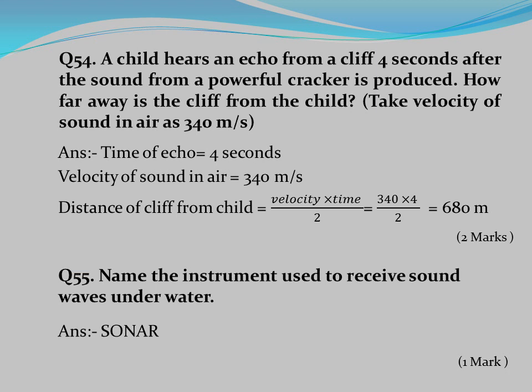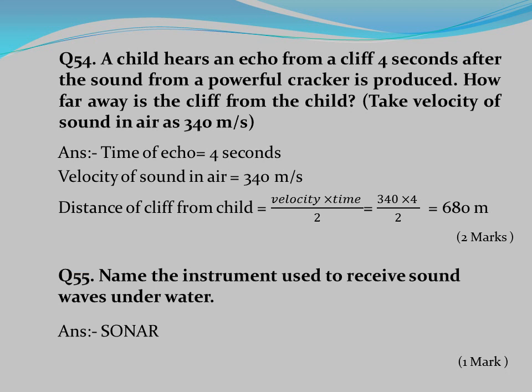Question number 54. A child hears an echo from a cliff 4 seconds after the sound from a powerful cracker is produced. How far away is the cliff from the child? Take velocity of sound in air as 340 meter per second. Answer. Time of echo equals 4 seconds.